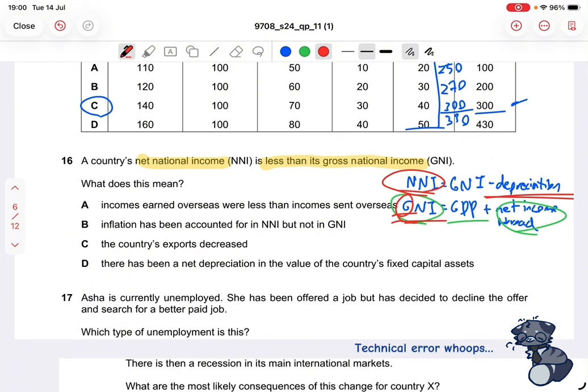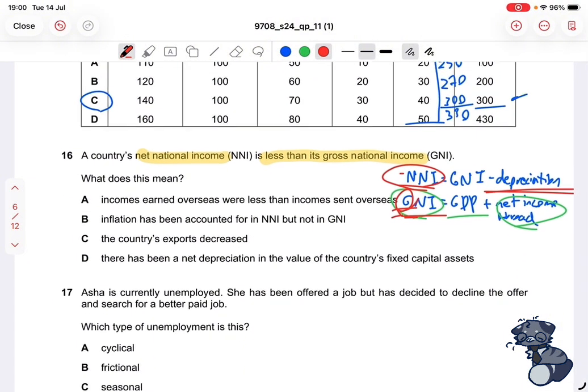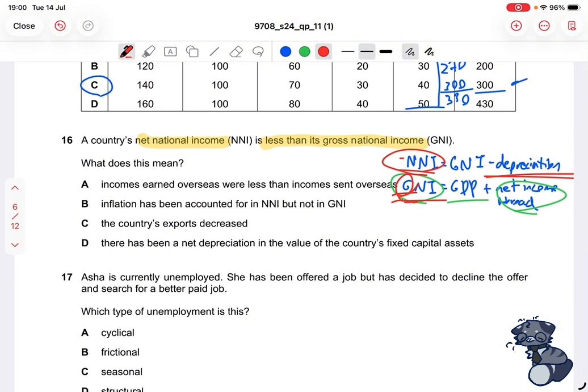So depreciation, you can also see it as the value that it has lost or the value that you have used up or consumed. And key word, if you have gross in the term, then you calculate depreciation. The depreciation, the value of it is included in its total. However, in any terminology like net national income, it doesn't have gross, meaning we do not calculate depreciation.